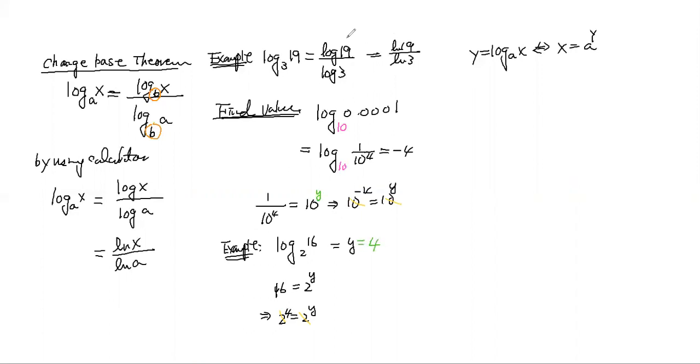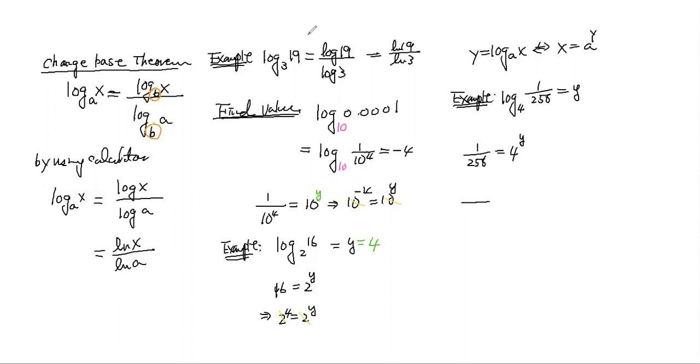Okay, now let's take a look at another example. This example is log base 4 of 1 over 256. What is this going to equal to? You will say, all right, 1 over 256 is equal to 4 to the y.